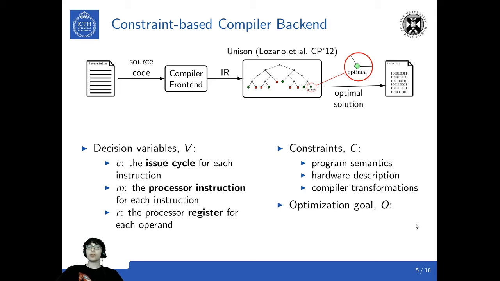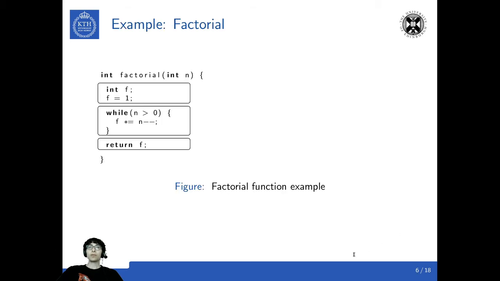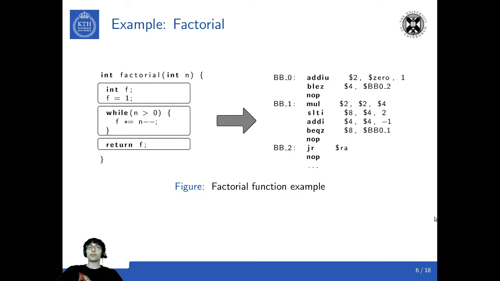The optimization goal is execution time and code size. Here we have the Factorial function as an example, which, given as input to Unison, will generate the optimal solution, that is an implementation of the function in assembly code. However, there are other solutions that are not necessarily optimal. For example, here we have a different solution that has a different register assignment for this operand, and the last three instructions are issued one cycle later, resulting in a no-op operation.